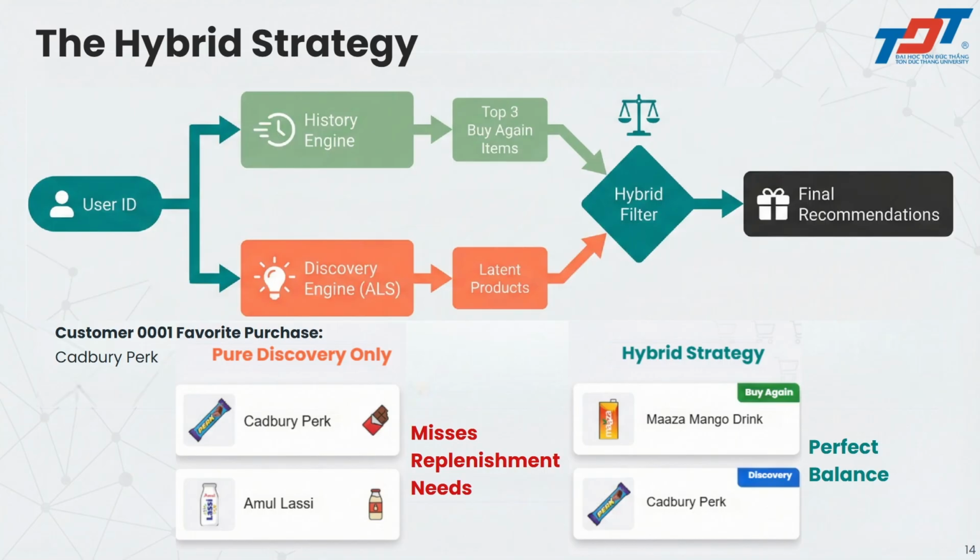In our recommendation engine, we adopt a hybrid strategy, because pure predictive models often miss the obvious. A discovery-only approach frequently ignores immediate replenishment needs for favorite items. Take customer 001 and their regular Cadbury purchases as an example. Our hybrid approach solves this by perfectly balancing the comfort of top historical buys with the novelty of ALS predictions.